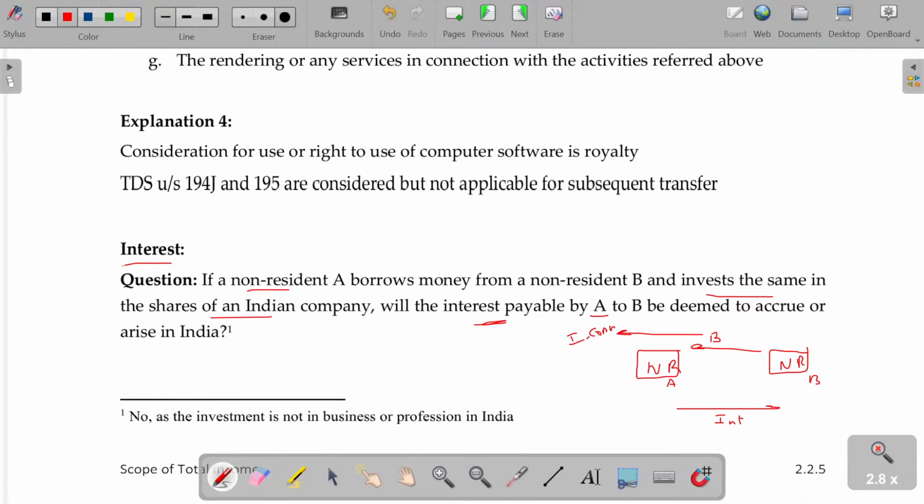In case of interest, fee for technical service and royalty, as investment is not in business or profession in India, it should be used in India, in any business or profession. Investing in the shares of Indian companies is nothing but investment. It's not business or profession. Is that clear?